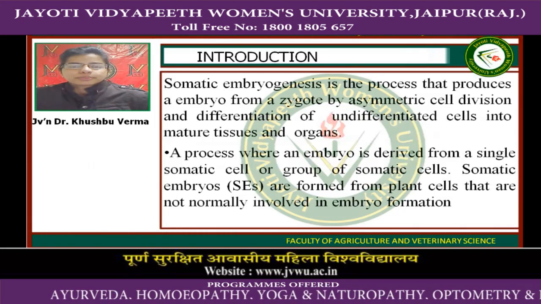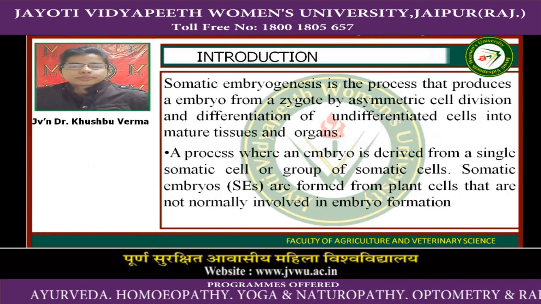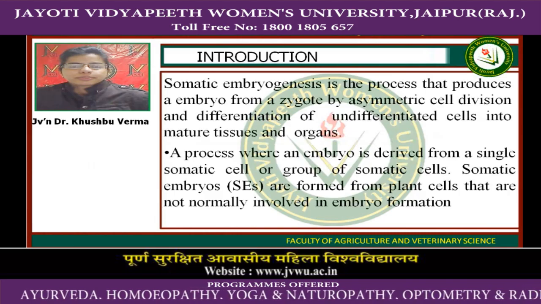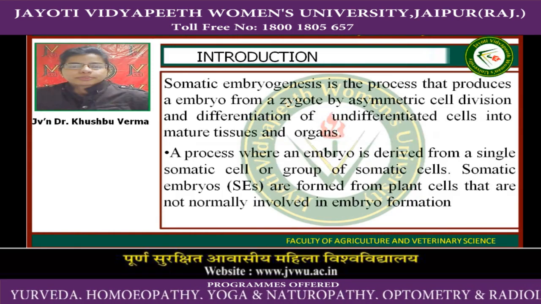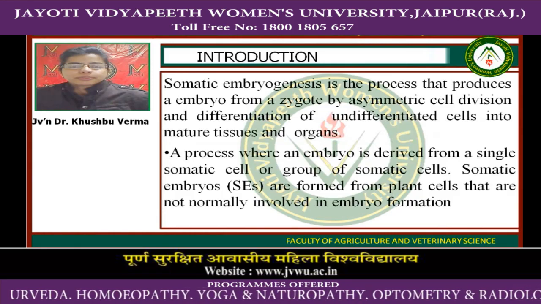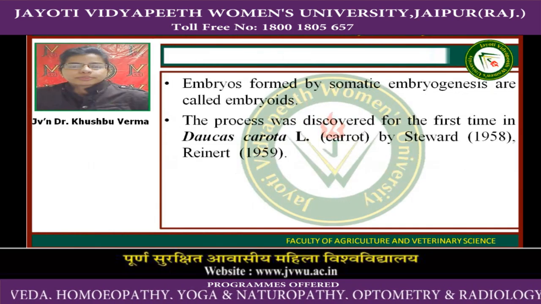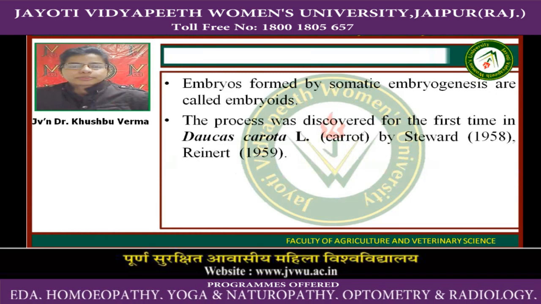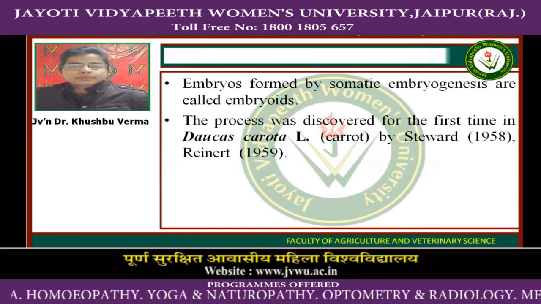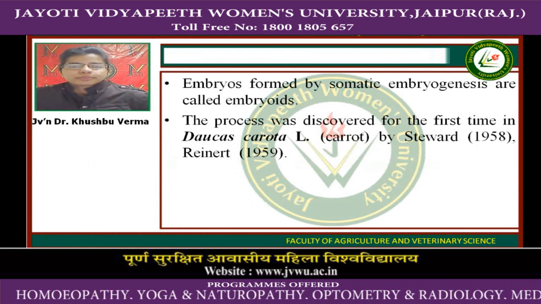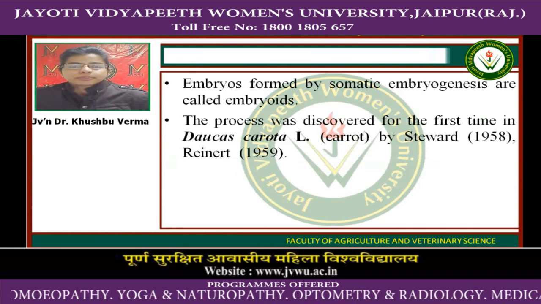Now come to the introduction of somatic embryogenesis. Somatic embryogenesis is the process that produces an embryo from a zygote by asymmetric cell division and differentiation of undifferentiated cells into mature tissues and organs. Embryos formed by somatic embryogenesis are called embryoids. The process was discovered for the first time in Daucus carota L. by Steward in 1958 and Reinert in 1959.